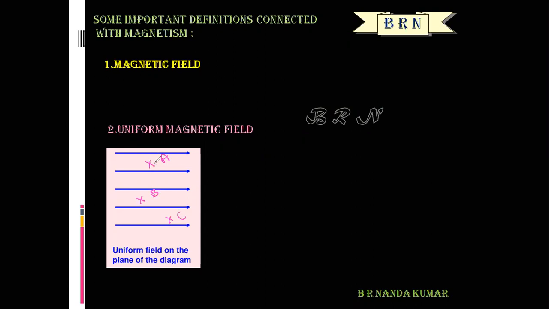Suppose at point A the magnetic field is 1 Tesla, directed from left to right. What about the magnetic field at point B? That is also 1 Tesla, again directed from left to right.